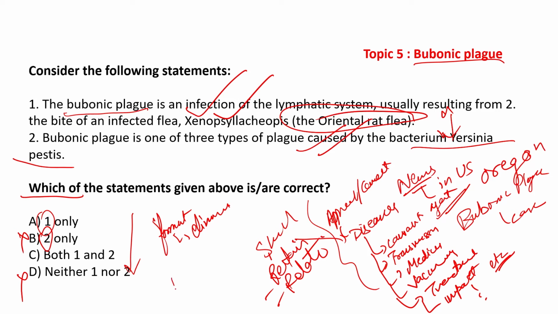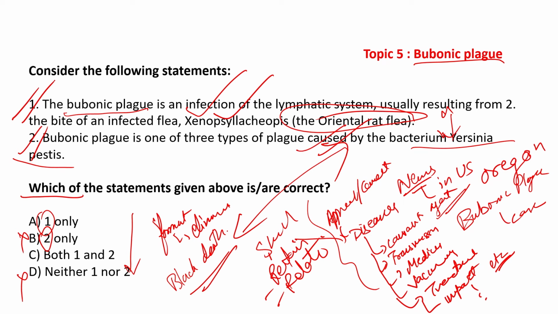The Black Death was reported because the person goes black, so that was the idea which triggered this news. It is one of the 3 types of plague which are caused. So, this statement becomes correct as well.